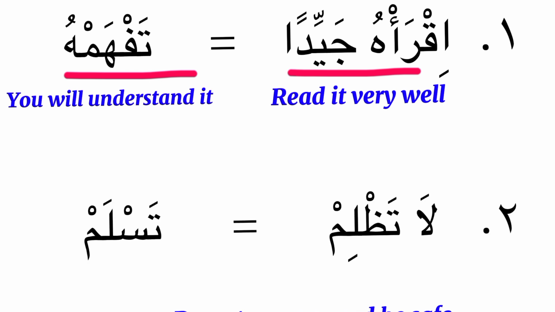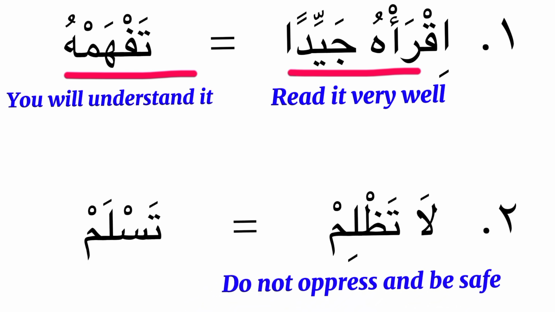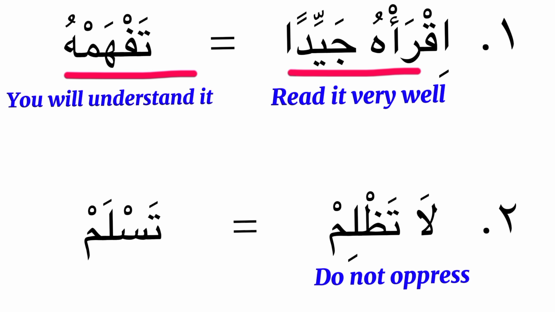If you come to the second sentence, you see لا تظلم, do not oppress. This is also the first part of the sentence, while the second part says taslam, you will be saved. Meaning, if you don't oppress, the reward for that is that you will be saved. You'll be free and saved. Here, the second sentence, la tazlim, is a nahyun, a prohibition. You are prohibiting him from doing something. If you don't do this, then you are going to get this.